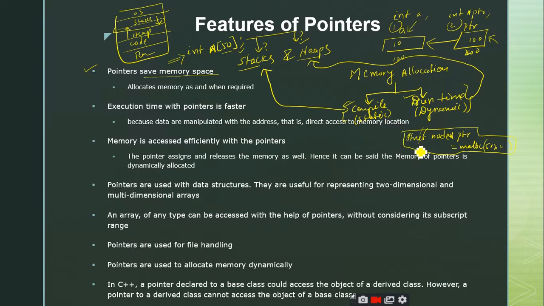During runtime, sir. Runtime. Why? Because we are making use of the dynamic memory allocation techniques, malloc, calloc, all these things, right? So in such case, you have used malloc, therefore this is a dynamic memory allocation. Whenever you are using the dynamic memory allocation, you have to make use of heaps, right? And this is how we distinguish where this memory is allocated, whether on stacks or on heaps.